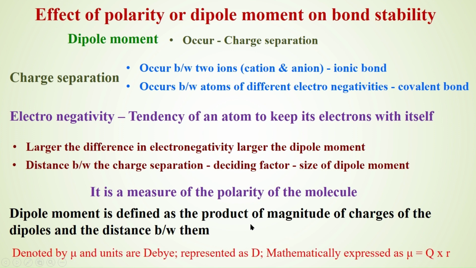This is denoted by mu and it is measured in debye units, represented as D. Mathematically, dipole moment is expressed as mu equals q into r. Q is the magnitude of charges, r is the distance between these charges. The product of q into r is the dipole moment.